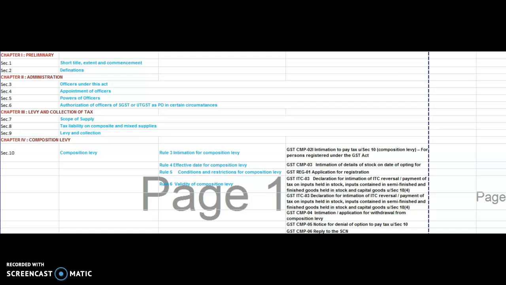Section 1: short title, commencement and extent. The CGST Act 2016, on September 8 it was launched. The President gave assent and immediately the bill became an act. So it extends to the whole of India including the state of Jammu and Kashmir also. After 1 week, it took the President's assent and became the act. So it extends to the whole of India.